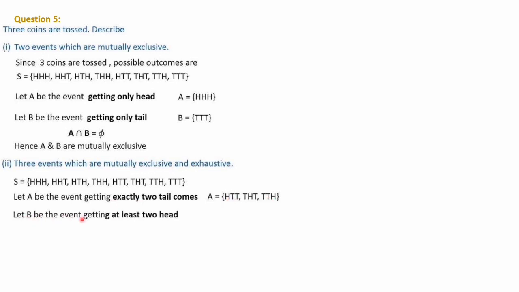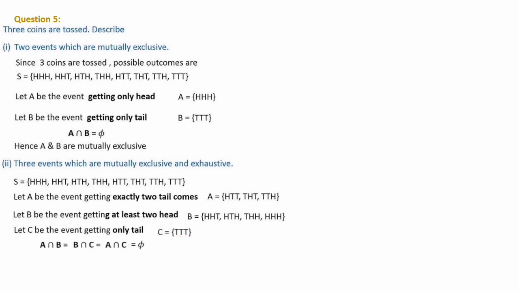Next, let B be the event getting at least 2 heads. Here exactly and at least have differences. Exactly means more than 2 is not allowed and less than 2 is also not allowed. At least 2 means minimum 2, more than 2 is also allowed. Minimum 2 heads means HHT, HTH, THH, and more than 2 is also possible, that is HHH, one more element. Then let C be the event getting only tail, in the sense there is only one element, TTT.